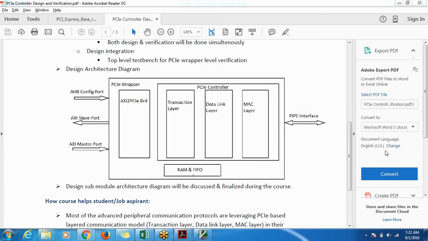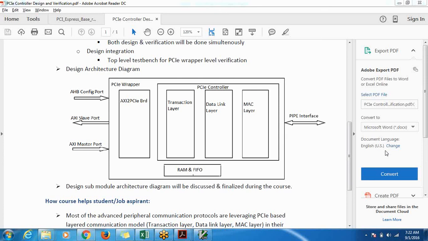But my assumption in most cases is you are familiar with this. Let's say we are doing PCI. I assume that you know PCI functionality, that you have PCI protocol understanding. With that assumption only I'll start, because if I again start teaching the whole protocol, it would be difficult. Even in this case, wherever required, I'll give a basic description about AXI. Let's say AXI supports write and read in parallel. How does it support out of order transactions? What all interface signals are there? Till that point, we'll give a description.